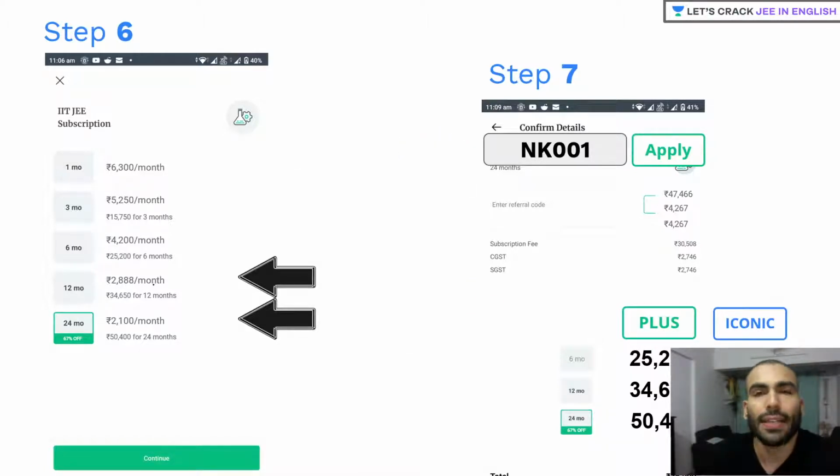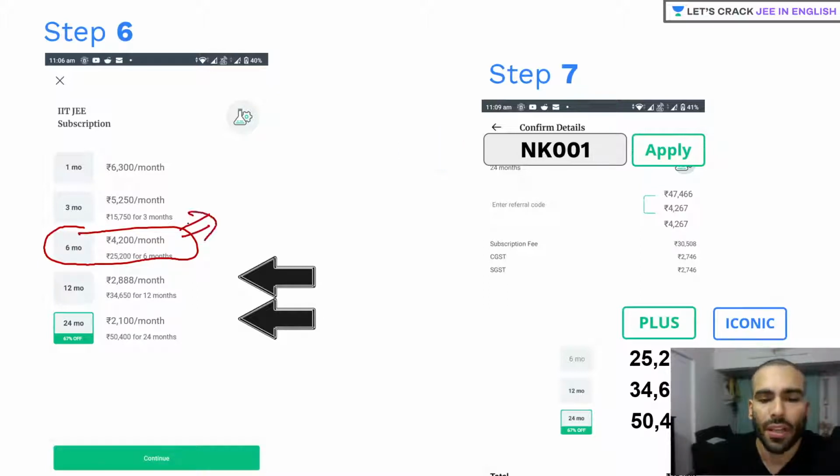So if you are in, let's say, 12th or 13th, then I would recommend going for this 6 months package, because the subscription access would last till your examination gets over, and that's what we need, because at the last moment you might feel like doing mock tests, revising things, or clearing your doubts. So everything could be done at the last moment itself.